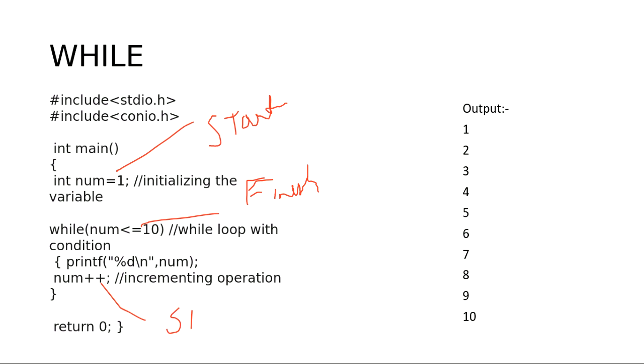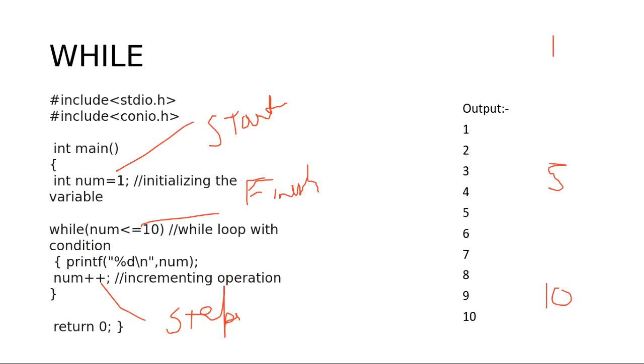Suppose after 1 I want 5, and after 5 I require 10. I require only these steps 1, 5, 10. Then what should I do for this?